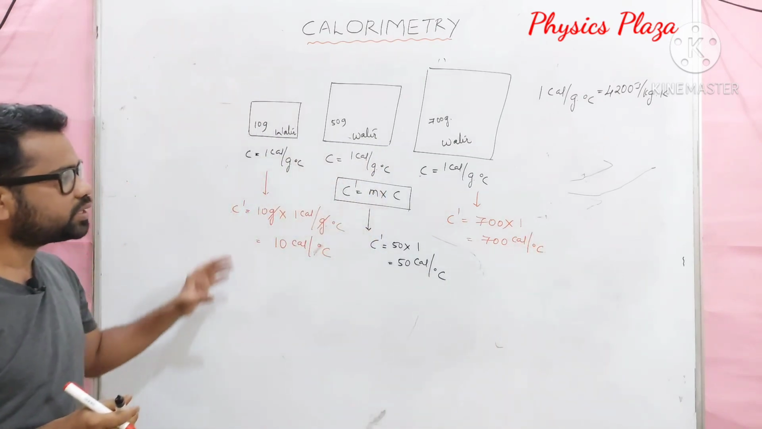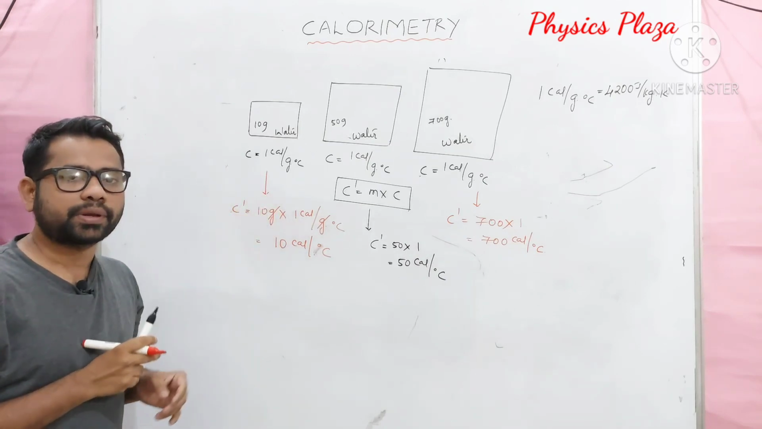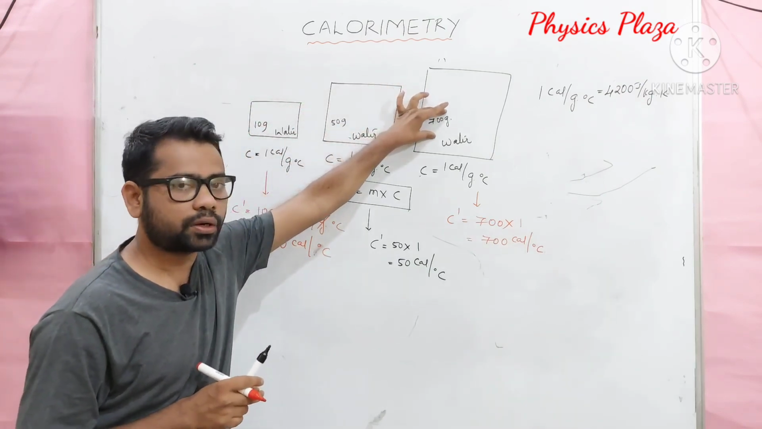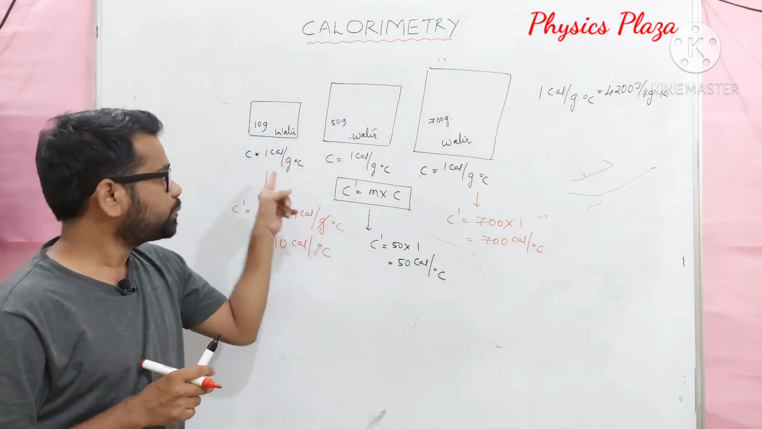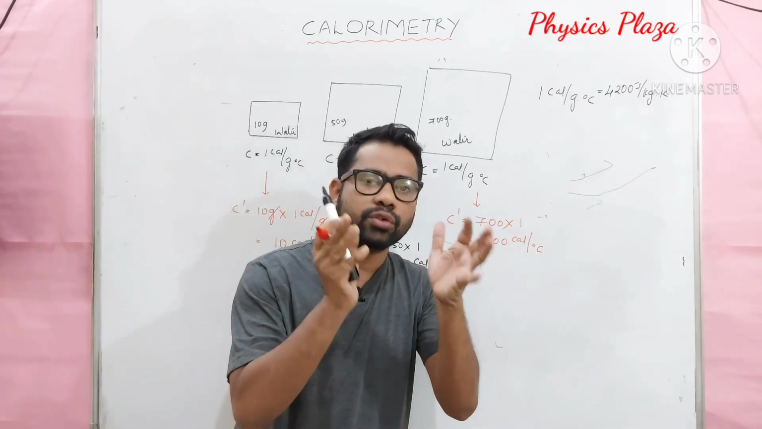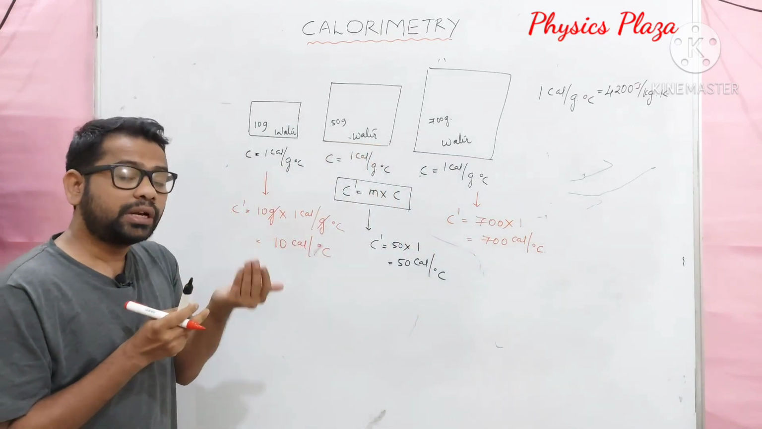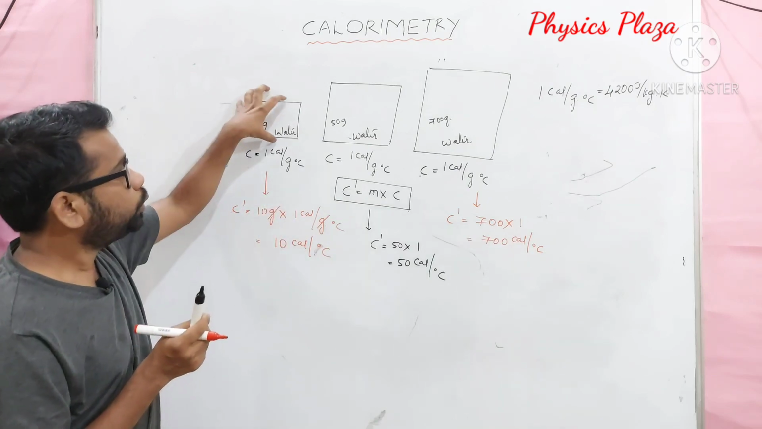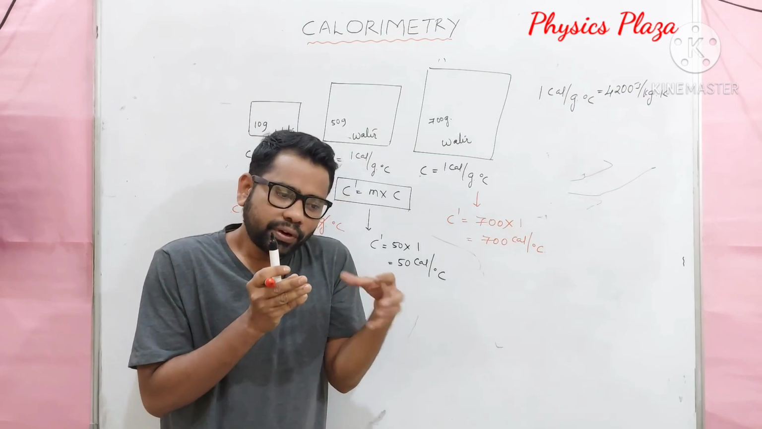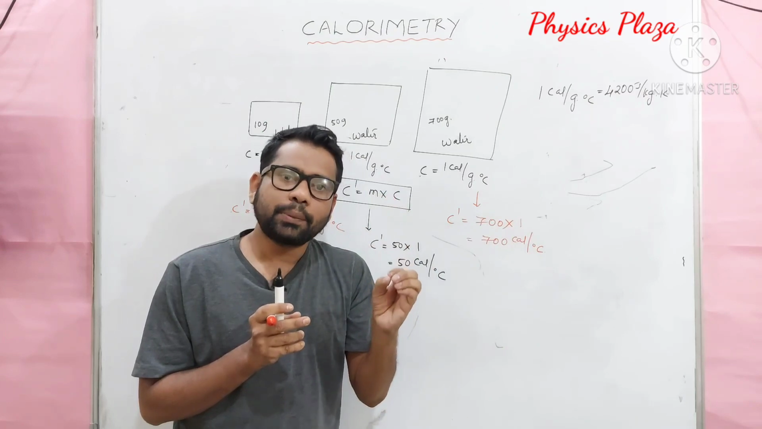Now children, with this we will get a complete picture about specific capacity and thermal capacity. Children, here we have taken 10 grams of water, 50 grams of water, 700 grams of water. But in these three cases, the specific capacity value is the same. Why? Because specific capacity depends only on the nature of the material. Whereas thermal capacity not only depends on the nature, but if we consider different masses, different amounts of substance, the thermal capacity also will be different.